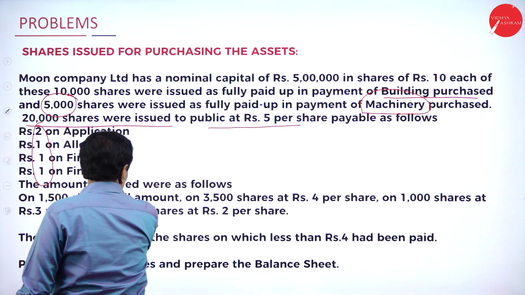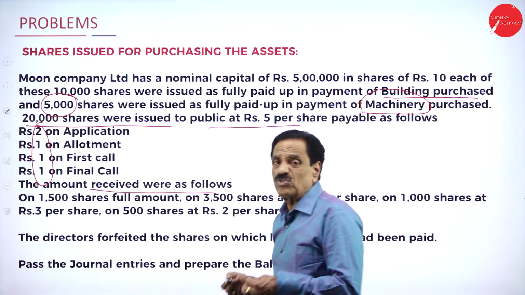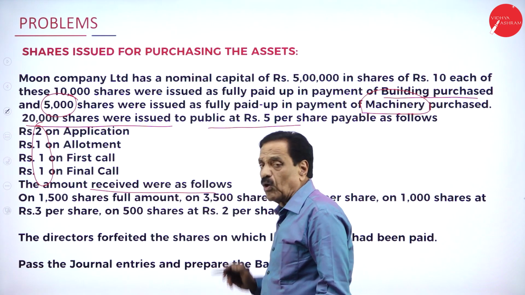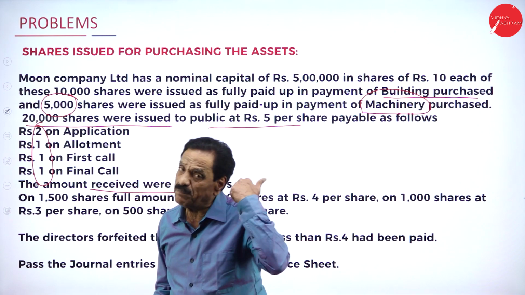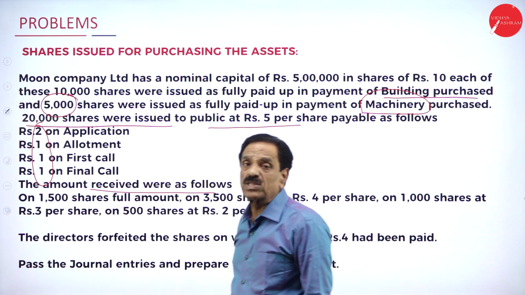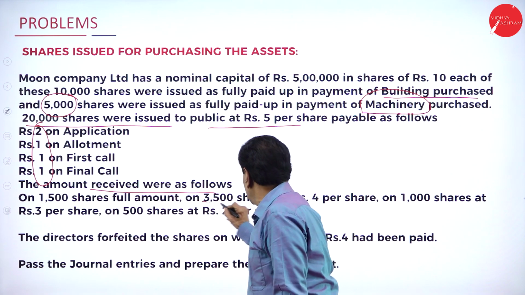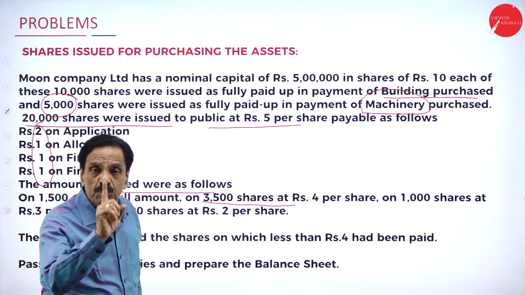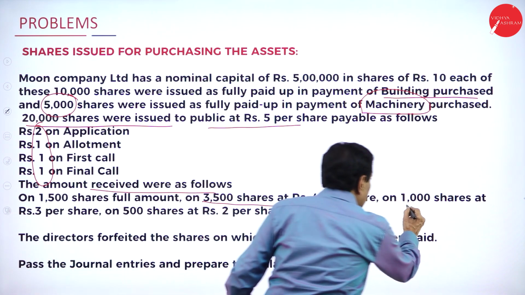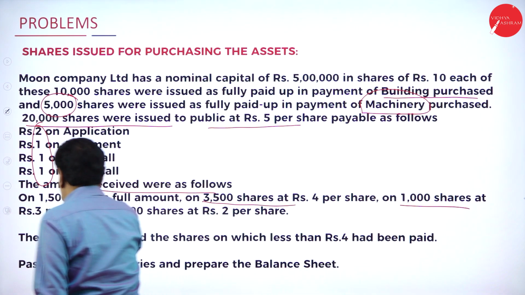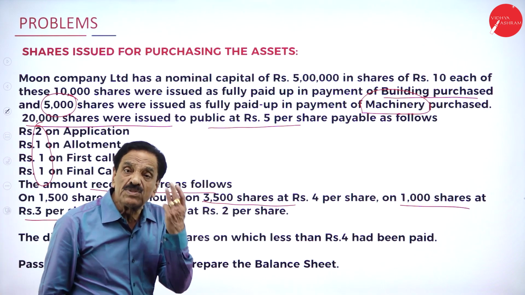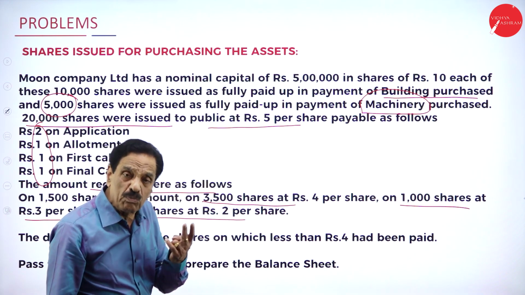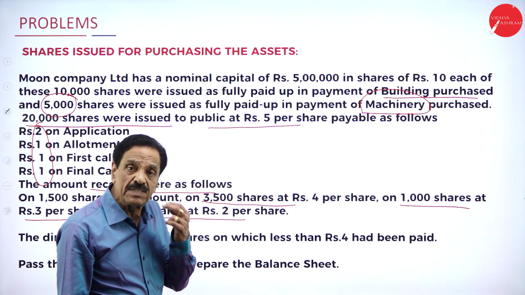The amounts received were as follows. 1,500 shares paid the full amount. They become shareholders by paying the full amount. Then 3,500 shares paid rupees 4 per share. Still they have to pay 1 rupee. Then 1,000 shares paid rupees 3 per share. And 500 shares paid only 2 rupees, only the application fee.